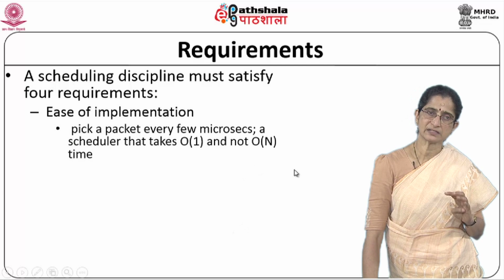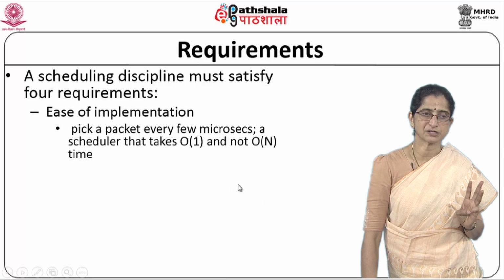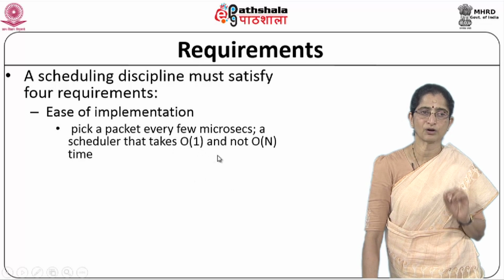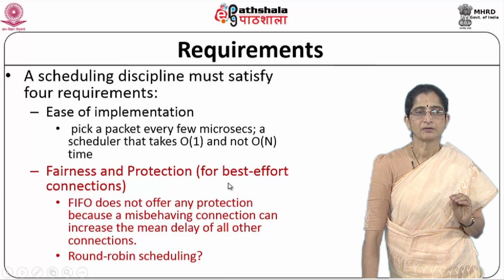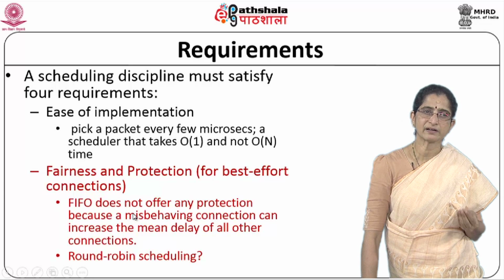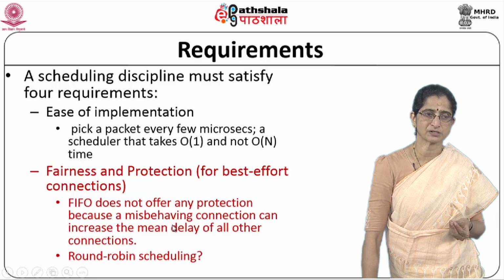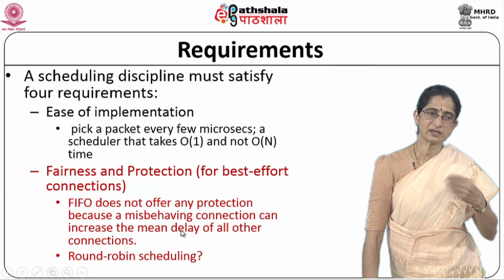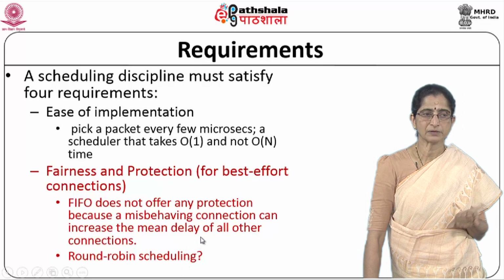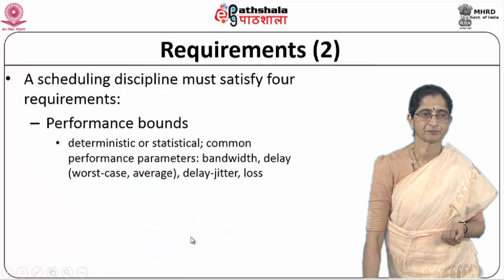In general, a scheduling discipline must satisfy 4 requirements. As I said, ease of implementation: pick a packet every few microseconds. So, we need a scheduler that takes order of 1 and not order of n time. Then fairness and protection, this is for best effort connections. If you use something like FIFO, a first in first out kind of scheduling mechanism, it does not really offer any protection because one misbehaving connection can increase the mean delay of all the other connections. Round robin scheduling is an option, but again there are certain things that we need to consider in terms of how that is done effectively.